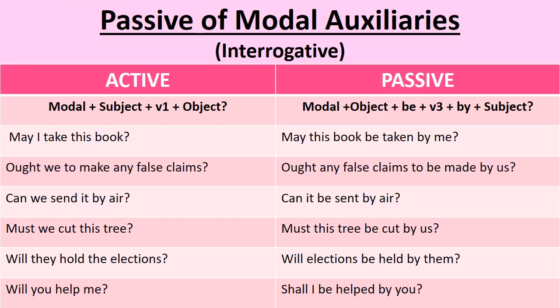Now, let us convert interrogative statements into passive. Here the rule in active is modal plus subject plus first form of verb plus object and then question mark. In passive, the rule is modal plus object plus be plus third form of verb plus by plus subject and then question mark. Let's see some examples.